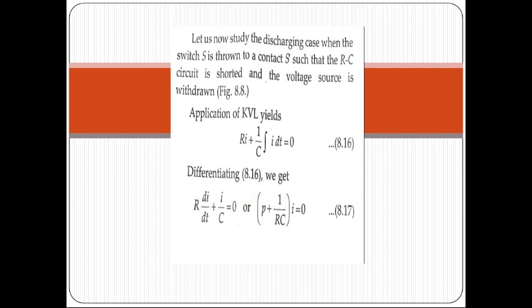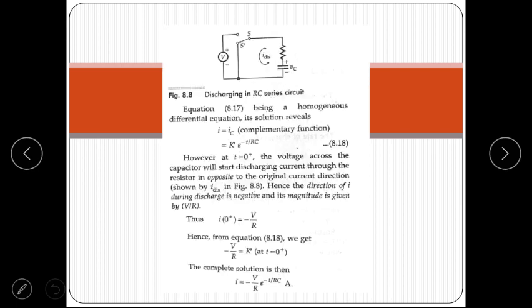Differentiating, we get R di/dt plus i/C is equal to 0. This is also a homogeneous differential equation. So the given circuit represents a voltage source of V volt and RC parameters connected in series. There is a switch S.